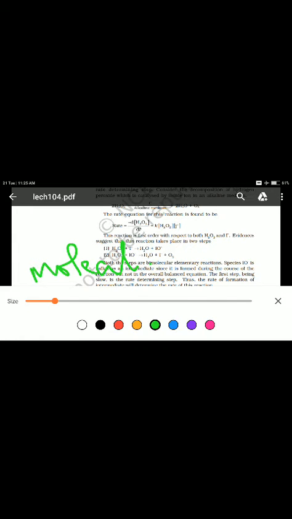So it is a two-step process. Because of this two-step process, the molecularity of this particular reaction is 2. But what about the order? We had said the order of this reaction is only 1, because the slowest step is this. Molecularity is 2 because there are two steps that occurred here. Okay, so that's all about the differences between molecularity and order.